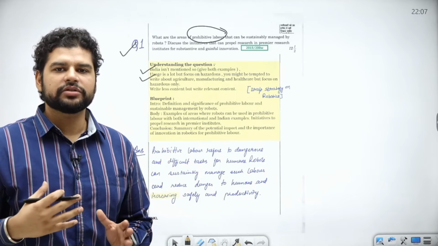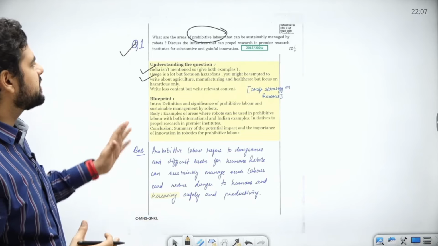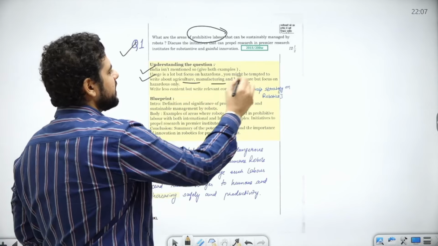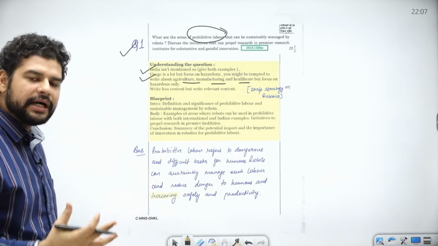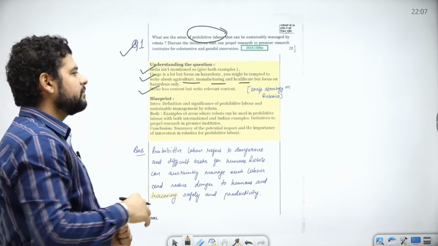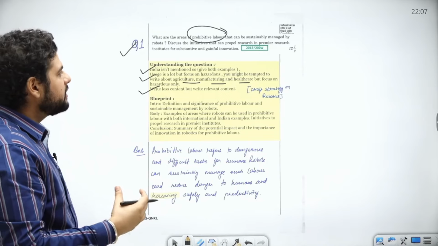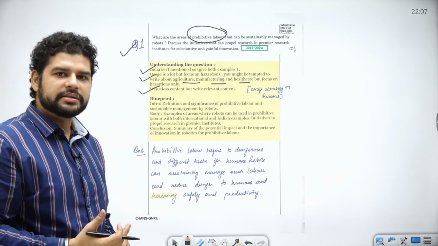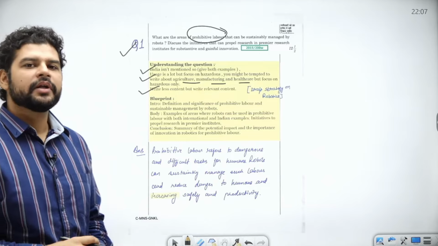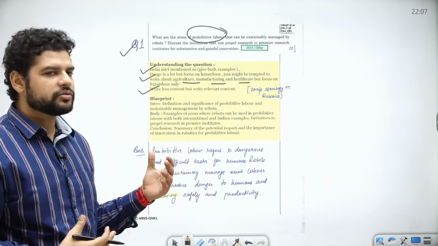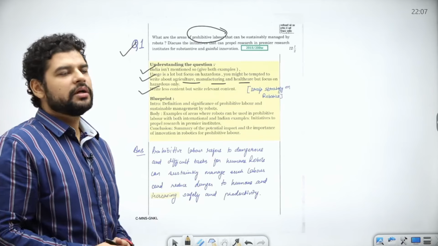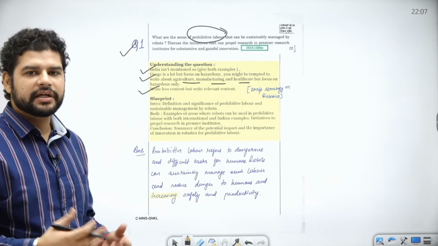Although robots are being used in a lot of places, the only point we should consider is prohibitive, hazardous labor. So agriculture, manufacturing, healthcare should be ignored unless you have some concrete hazardous point. So write less content, but write relevant content. And this topic, robotics, becomes important this year because a draft strategy on robotics was released by the government of India, and there has been a gap also. There has been no question since 2015. So as you can imagine, there is a gap. Please try to practice this question and of course create good content, right?